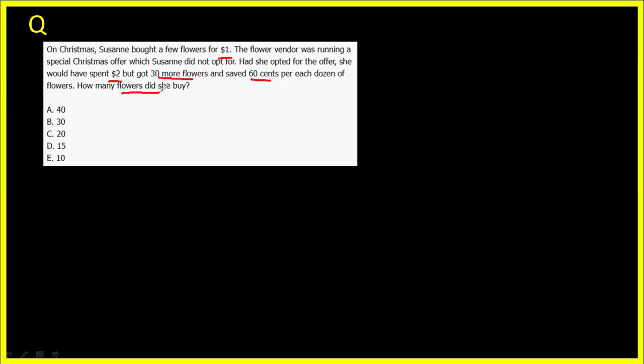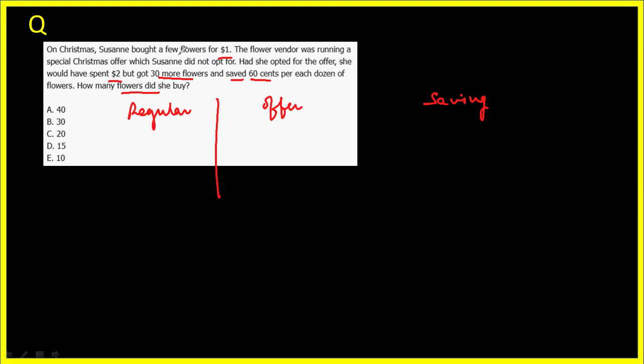So there are two things if we understand the question carefully. One is that there is a regular price of the flowers which she bought, and there was some offer. If she would have taken the offer, there must be some saving which she could have made. Now let's understand what was the regular price and what was the offer price.